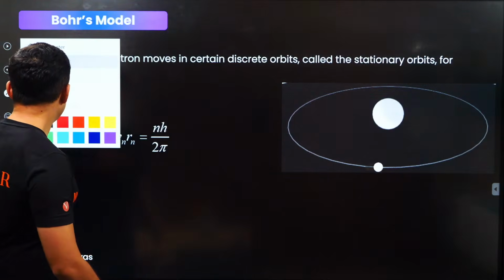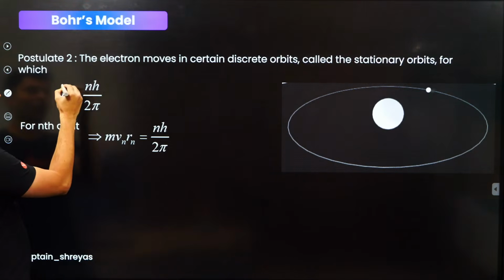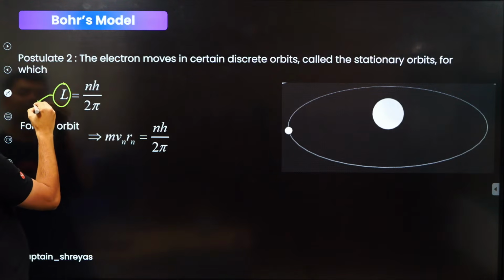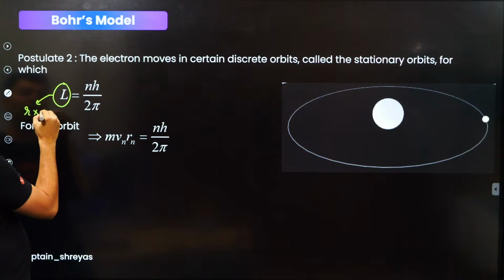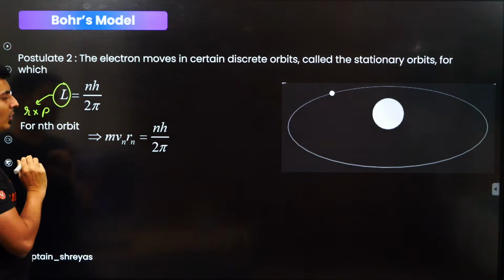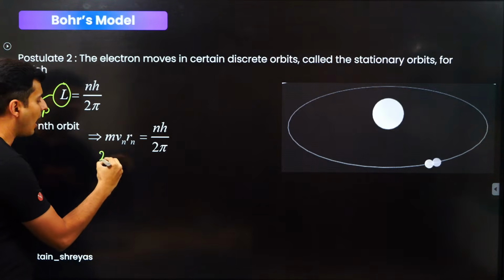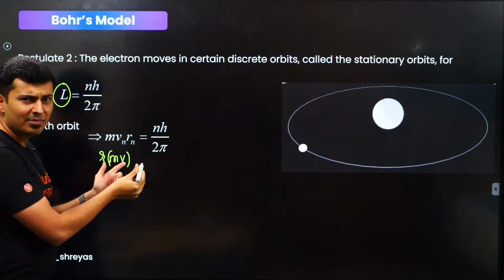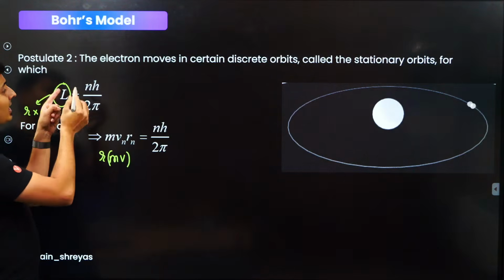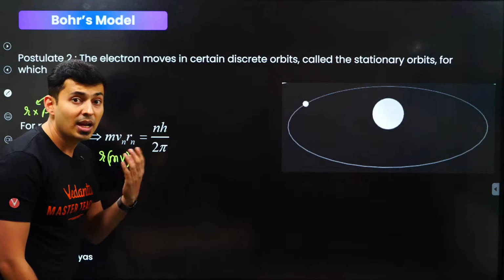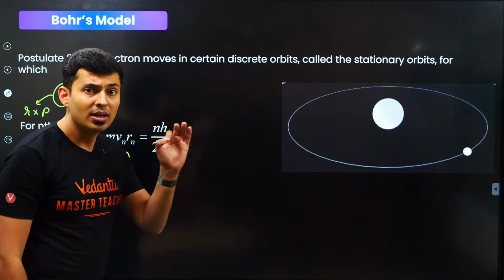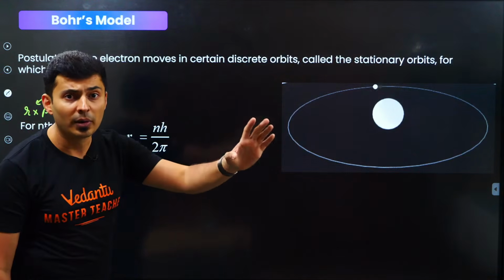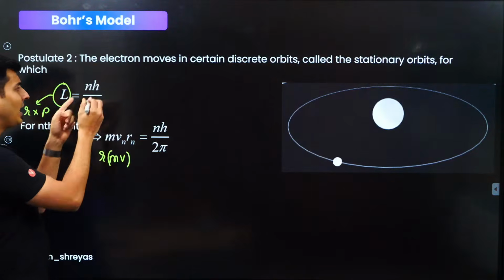Very good. So that is angular momentum. Angular momentum is nothing but r cross p. r is distance, p is linear momentum. You can also write it as r into m into v, which is also mvr, one and the same thing, guys. mvr is nh by 2 pi. What is h? Planck's constant. Last lecture I told you, 6.6 into 10 to the power minus 34, in SI units, that's the Planck's constant.